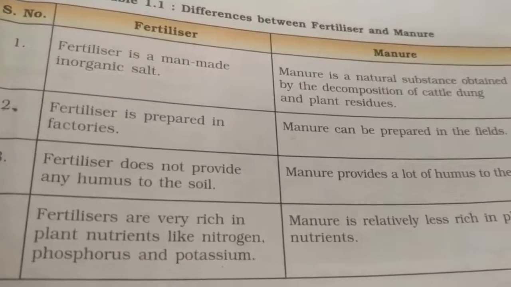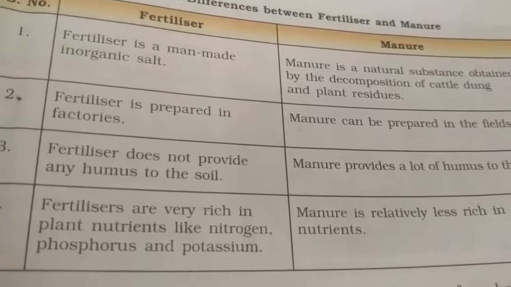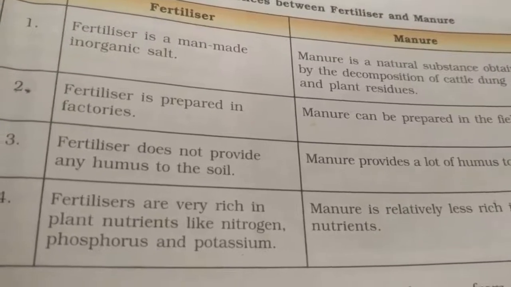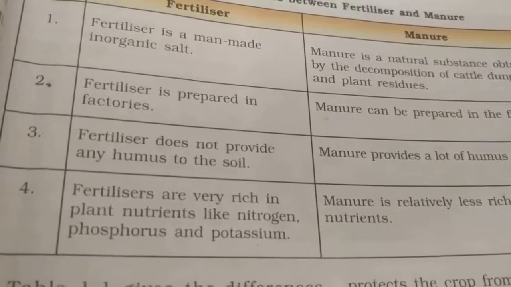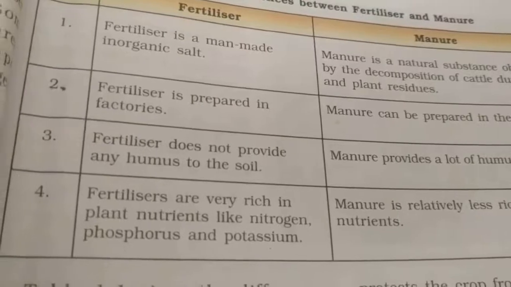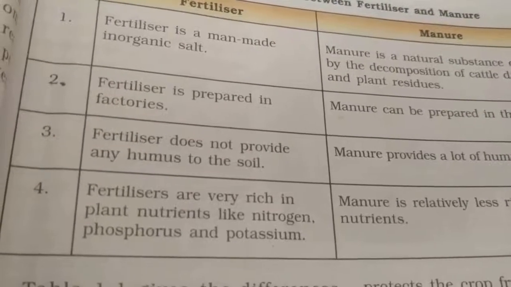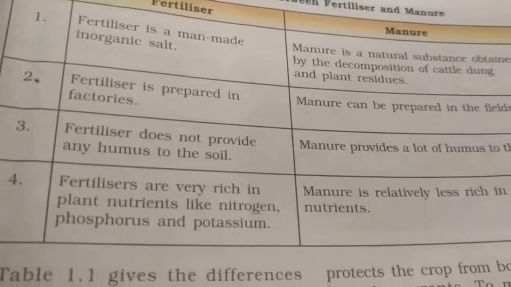Manure is a natural substance obtained by the decomposition of cattle dung and plant residues, that is, plant and animal waste. Fertilizer is prepared in factories. Manure is prepared in the field.